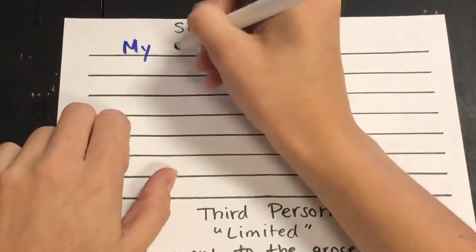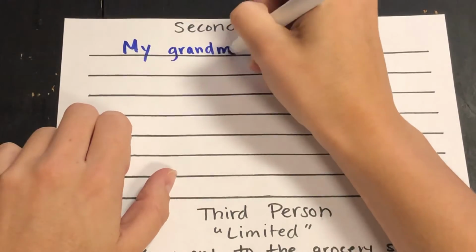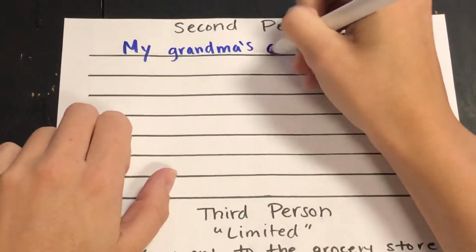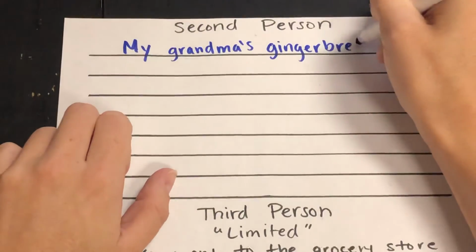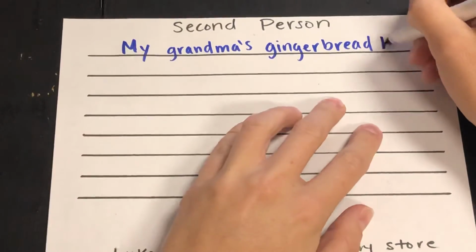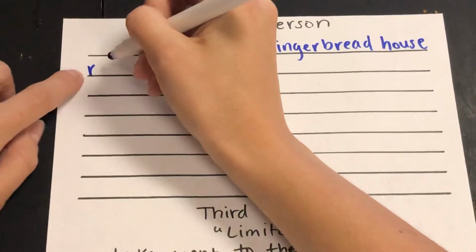So my grandma's gingerbread house. Then I'm going to go all the way to the side.